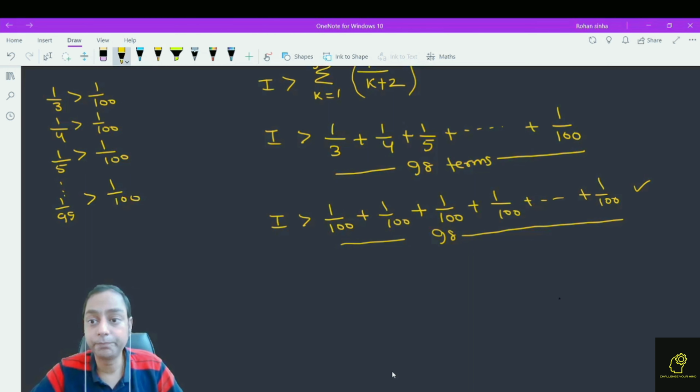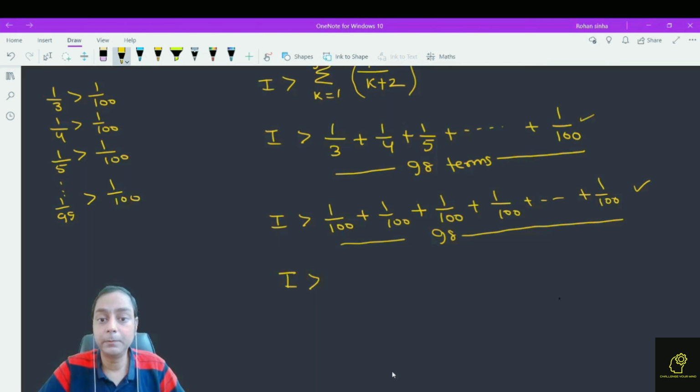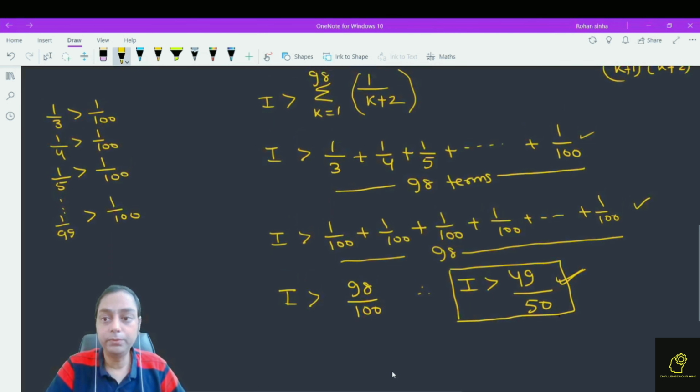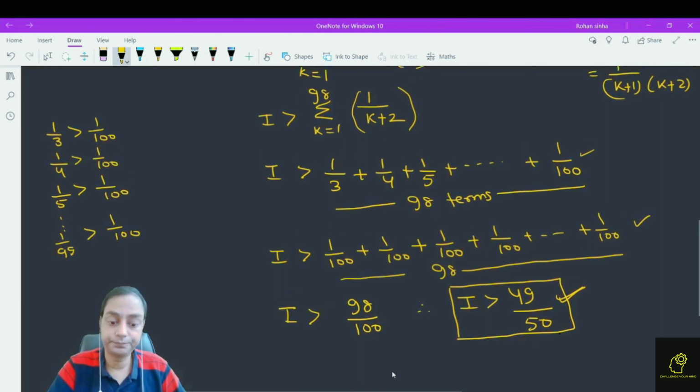So adding all, we get I is greater than 98 by 100. So finally what we get, I is greater than 49 by 50. So this is the way to calculate this I. Now, this is a multiple choice question. We need to find the other result also.